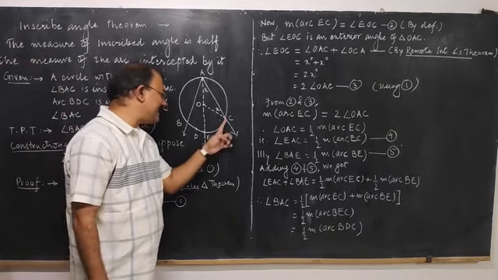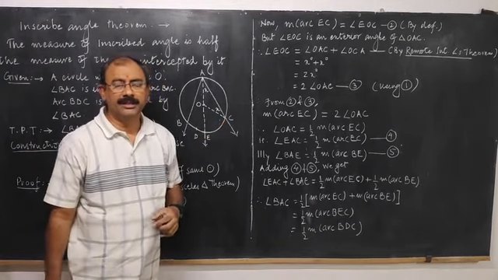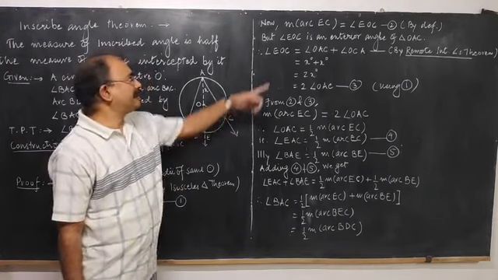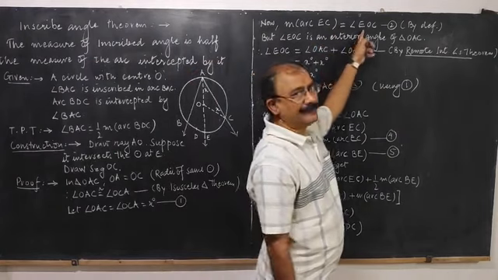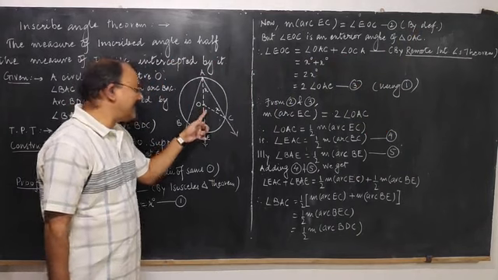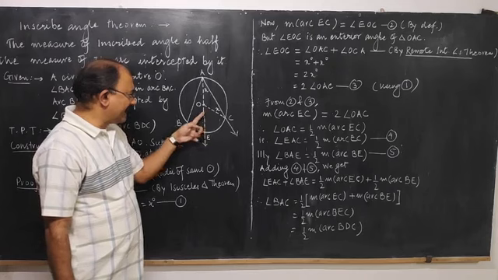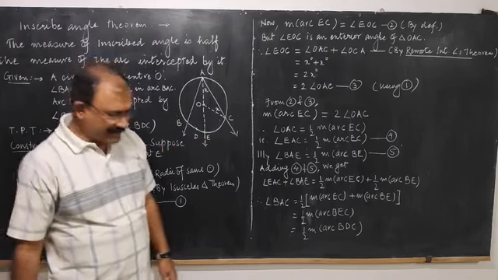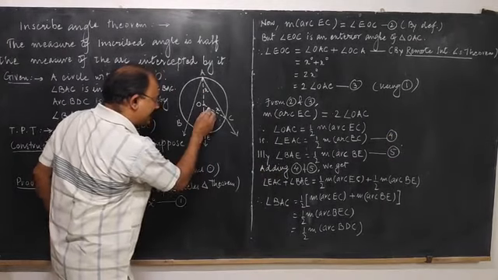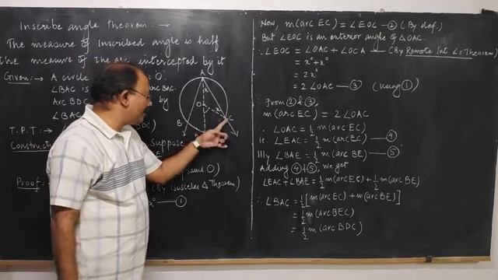The measure of arc EC is equal to the measure of angle EOC. By definition, the measure of an arc means the measure of the central angle. So we have written that the measure of arc EC equals the measure of angle EOC by definition. But this angle EOC is an exterior angle of triangle OAC.